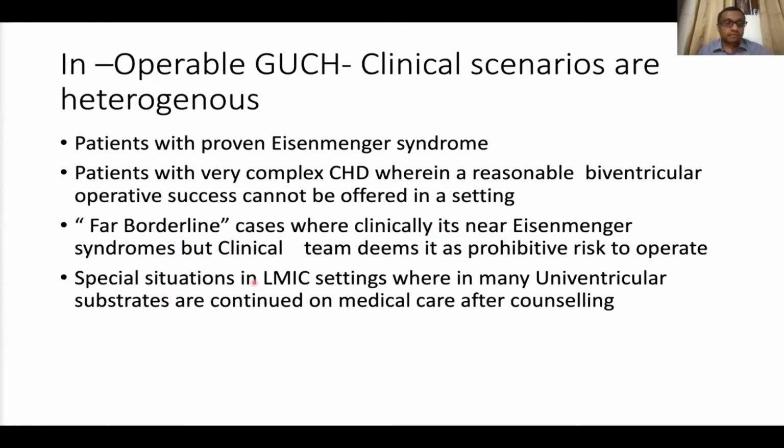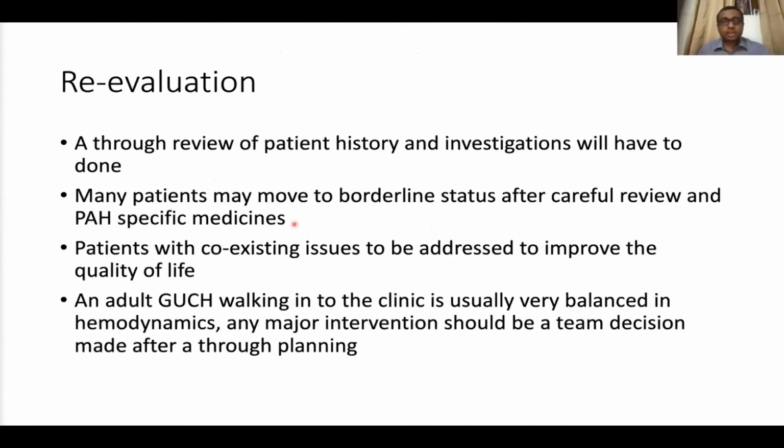And then lastly, we have the specific situation in low and middle income groups where many univentricular substrates are continued in medical care. They are deemed to be difficult to operate or inoperable in the pediatric age group, and they continue into the adult group. So re-evaluation of these patients is very key whenever you see this patient for the first time. A thorough review of the history and investigations will have to be done. Maybe hemodynamics has to be repeated.